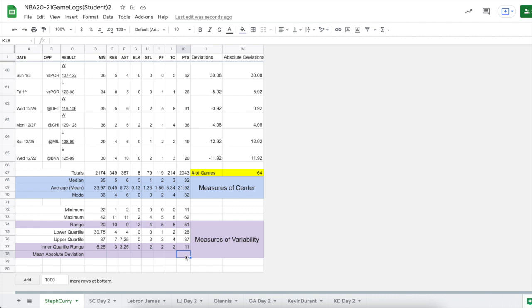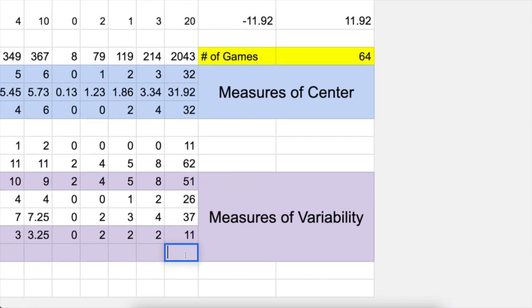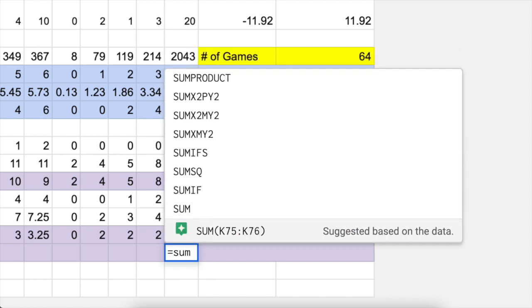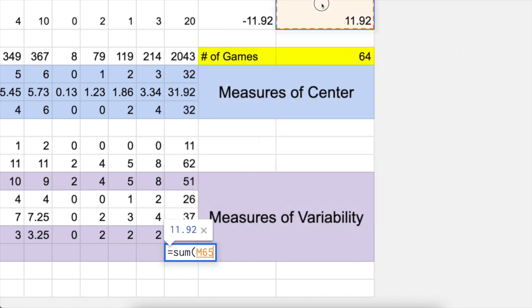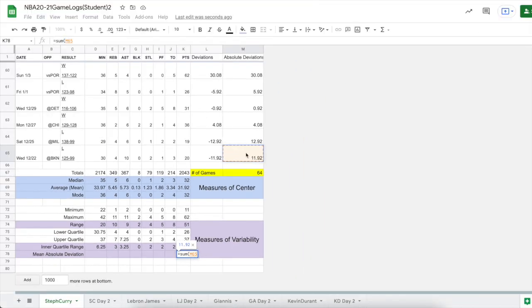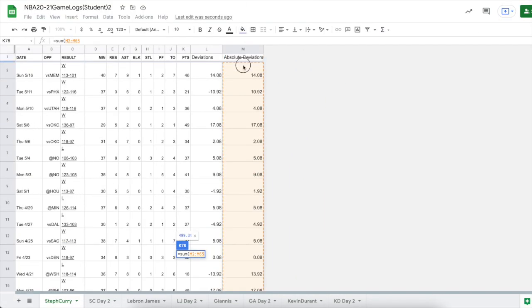So now we have everything we need for mean absolute deviation. All right, I'm going to zoom in here. So it's equal to the sum of all the deviations. So we select this column. It's going to make me zoom out again. All right, we are going to close the parentheses because that's the end of the sum.